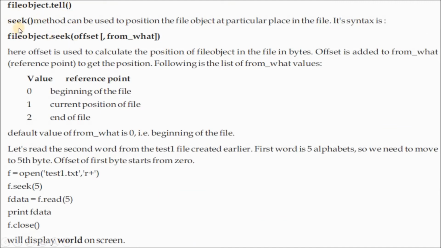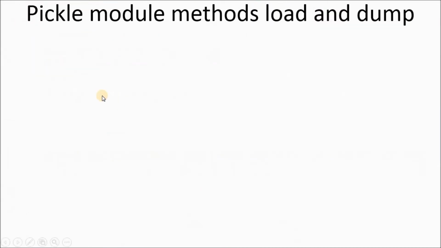File objects tell and seek. Tell and seek are two different methods used for the pointer position, that means where the file pointer is. The seek method is used to move the pointer from any place to another place, and the tell method is used to know where the pointer is. To find the pointer position, the tell method is used. The use of all these things you will get when we do the program practically. Pickle module methods, load and dump.